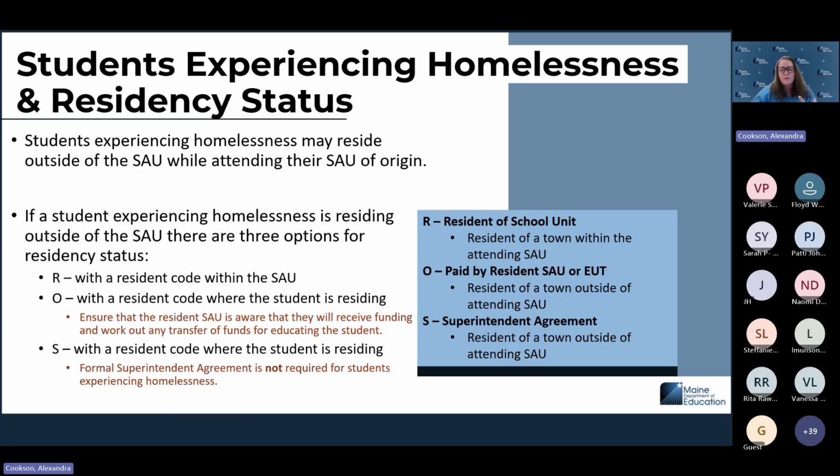and so that you can track where the student is residing. So the recommendation here is either, I would say, using R and maintaining what the student had before they were experiencing homelessness at the beginning of the school year, or using a superintendent's agreement, and in which case you do not need to have a formal one in place.